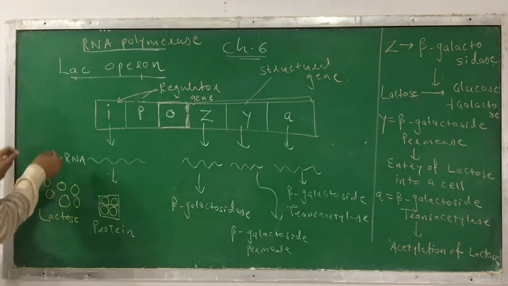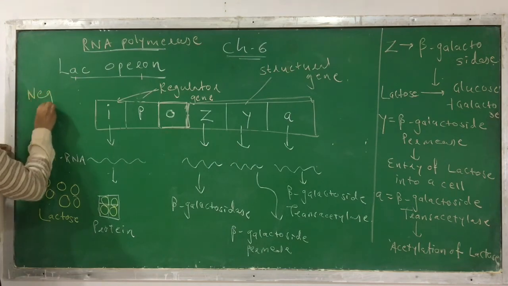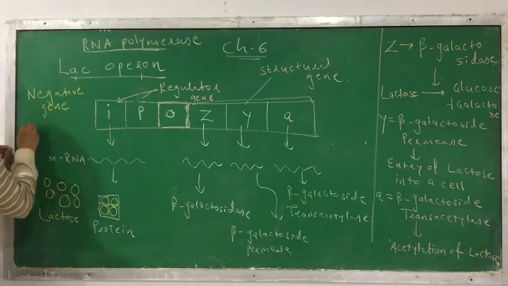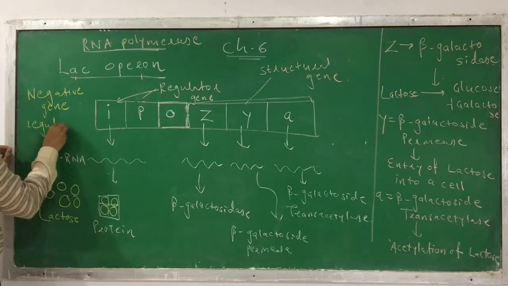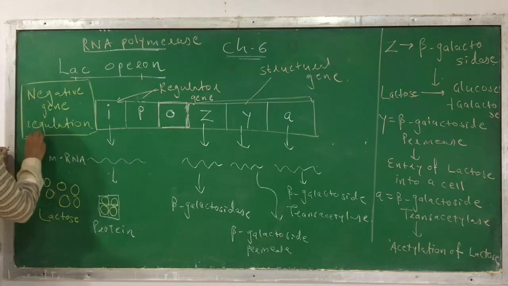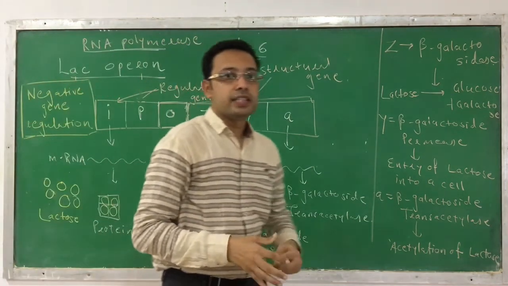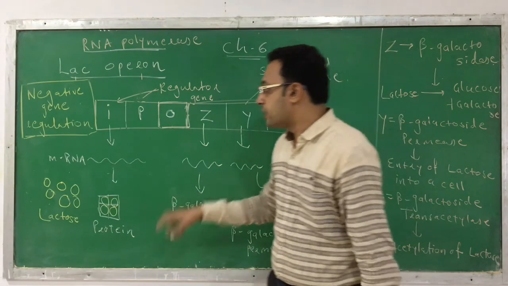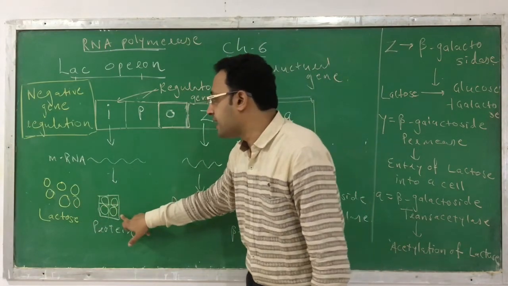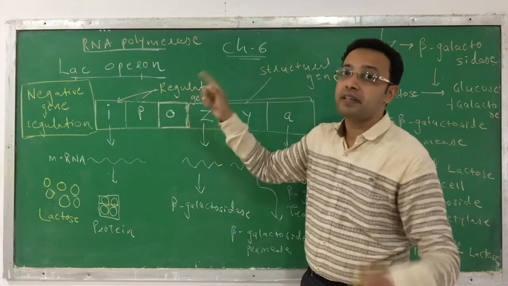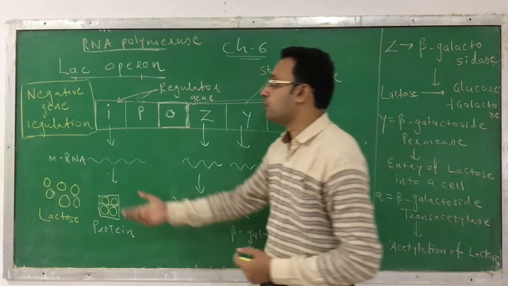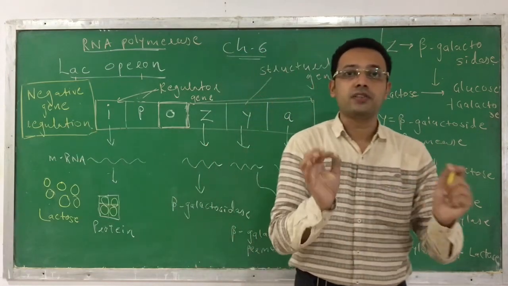This type of gene regulation is called negative gene regulation. It's not called positive gene regulation, because gene regulation can be of two types, positive and negative. Here it's a negative gene regulation because this lactose molecule prevents the binding of this tetramer protein over here, it inhibits. So it's a kind of negative action. That's why this is called negative gene regulation.